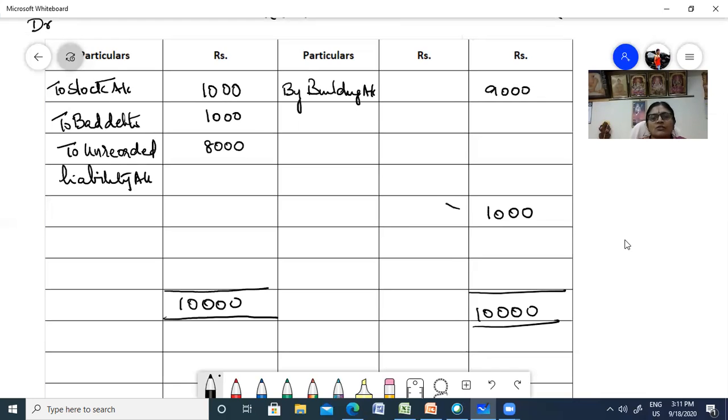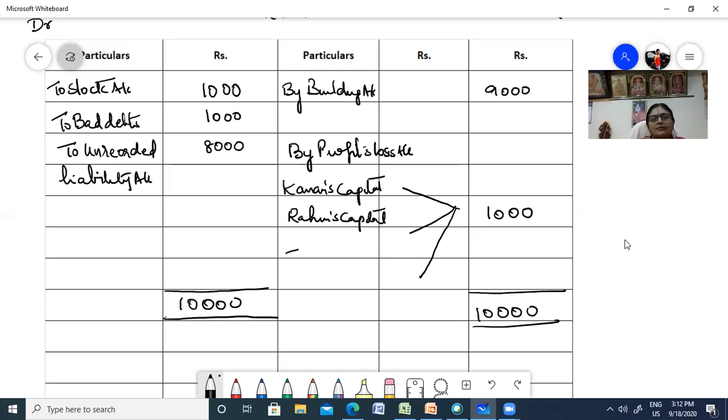Now this 1,000 rupees is going to be shared among the three partners. Who are the three partners? First is Kannan. This 1,000 rupees is a loss, so by profit and loss account, it is going to be shared to Kannan's capital, Rahim's capital, and John's capital.